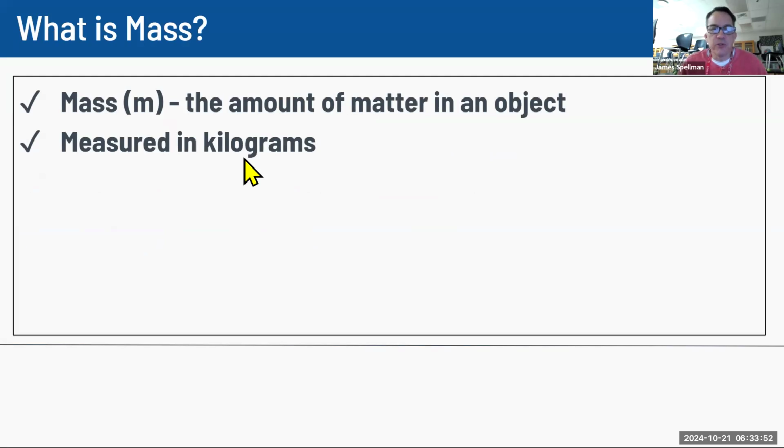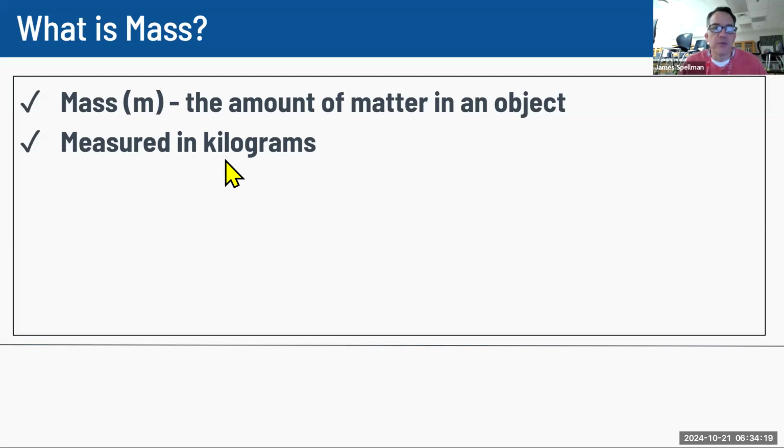Kilograms are something we usually don't use here in the United States. It's used throughout the world, and typically when people in the world are using kilograms, they really are talking about weight, because as long as we're on the Earth, and we all are, we can use weight and mass interchangeably. They kind of mean the same thing. But sometimes science has a little bit more specific vocabulary, and that's what I'm trying to clear up here today.